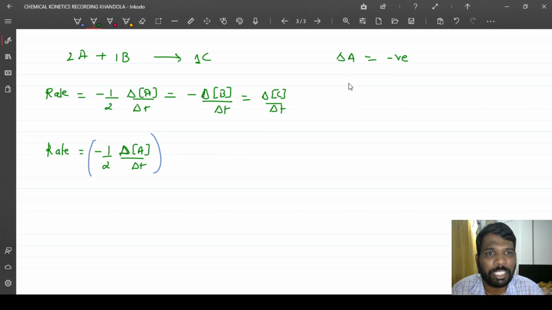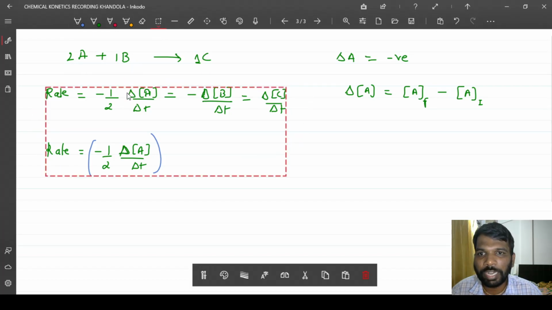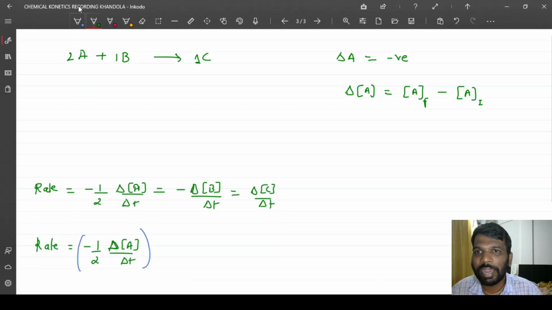Now how is delta A negative? So I will write delta A is equal to concentration of A final minus concentration of A initial. So let us do a small exercise. Let us assume that at time t equal to 0, let us understand this reaction with respect to A only, the concentration of A is, let's say, a maximum. Let's say I am considering that to be 50.